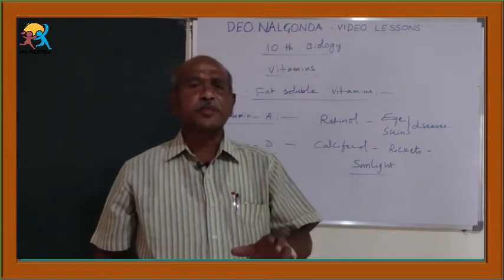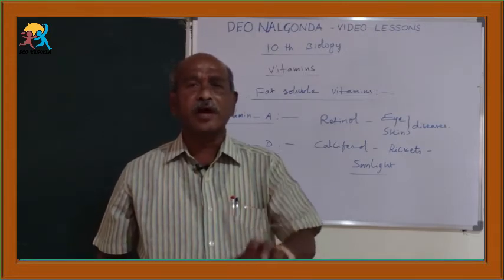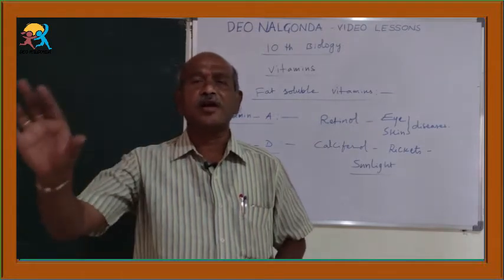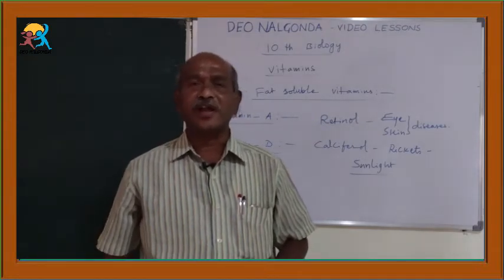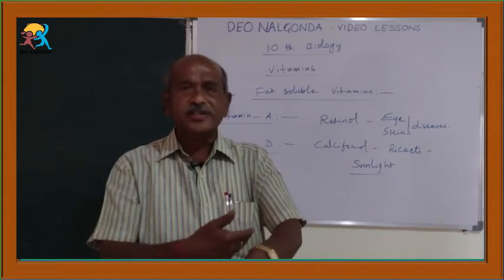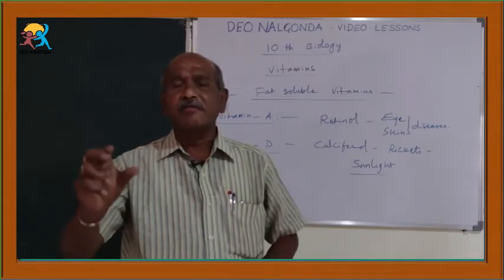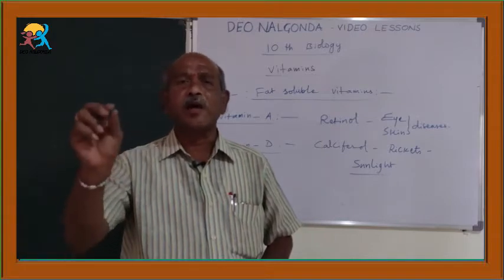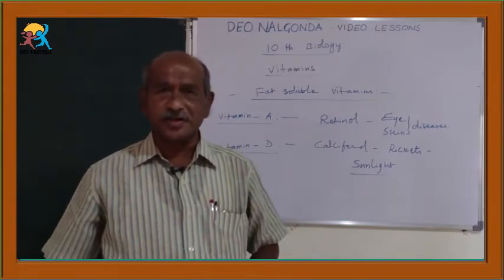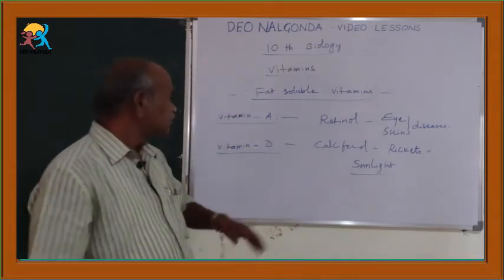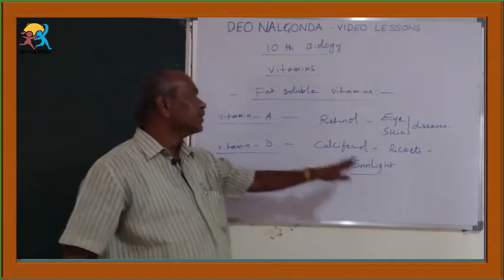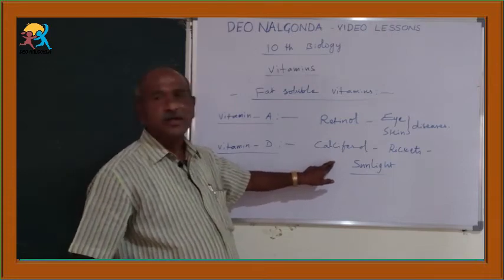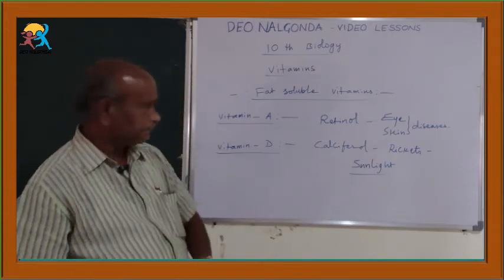Most of the people think this vitamin is available from sunlight. How is it available? Particularly there is good cholesterol, HDL, high density lipoproteins, present. It comes and deposits beneath the skin. On the skin, whenever the sunlight falls, the sunlight consists of a little amount of ultraviolet rays or UV rays. By those UV rays, this good cholesterol is converted into calciferol. So that is the story of the availability of this vitamin from sunlight.